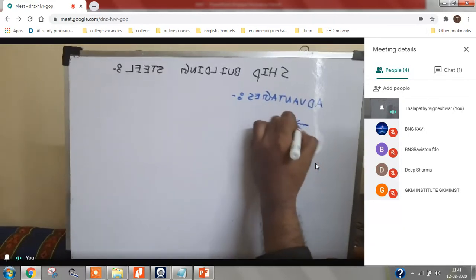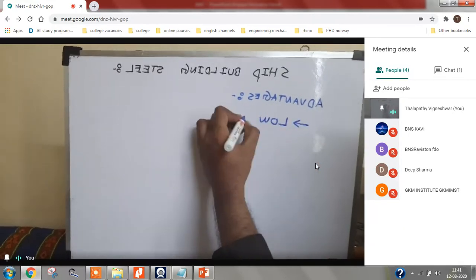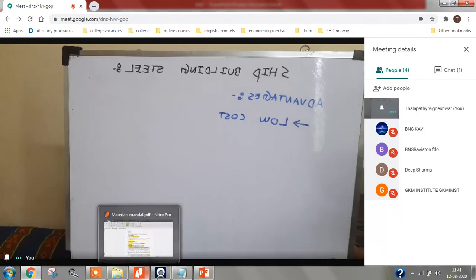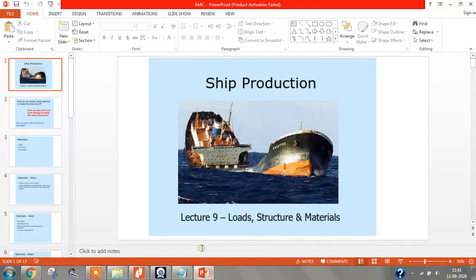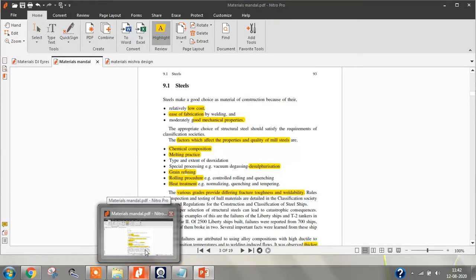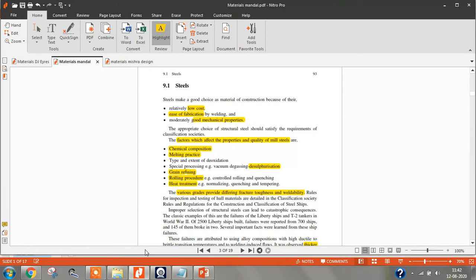first advantage is the cost of the steel is very less. Cost of the raw material and the cost for processing the steel both are very less. This is because steel is used in many industries. The usage of steel is very much, and the amount of production is also very high, so the cost will be obviously less. It is available in abundance.